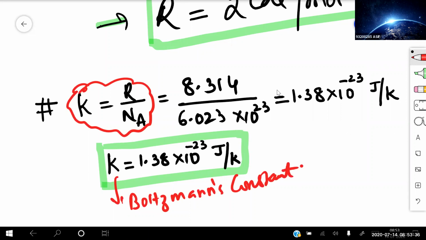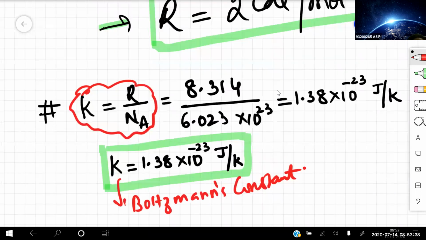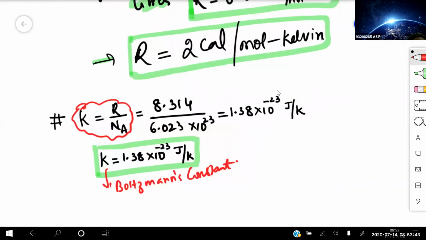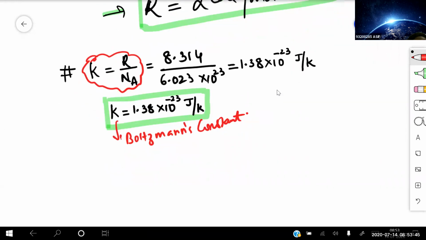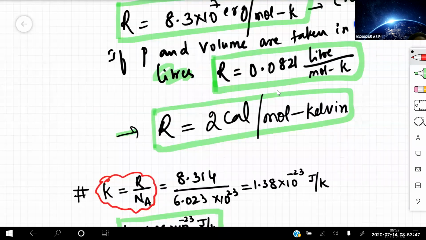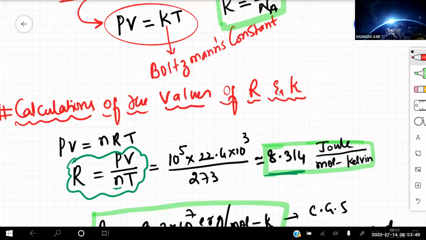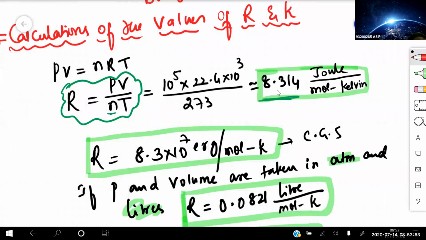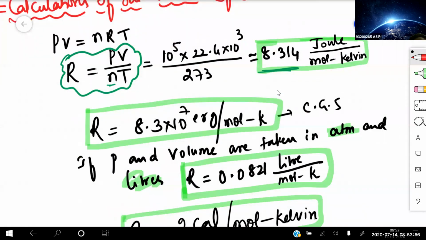Okay, so we got the constant values. Whenever these two terms come in the calculations, we can directly use these standard values. K value is 1.38 into 10 to the power of minus 23, and the value of R in the 4 different units I told you. If it is in SI system, it is 8.314. If it is in CGS system, 8.314 into 10 to the power of 7, and approximately I can make it as 8.3.